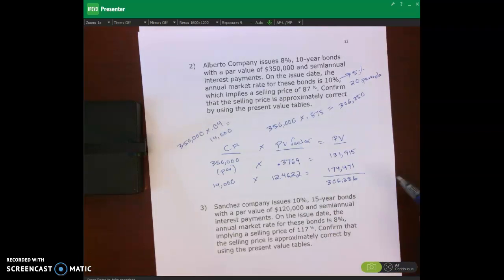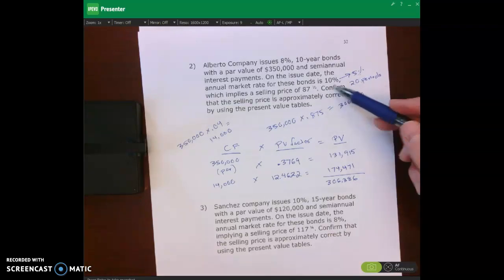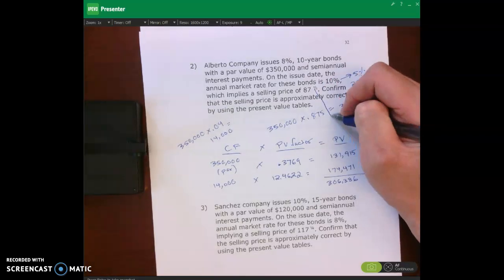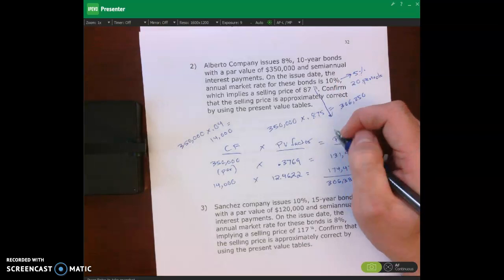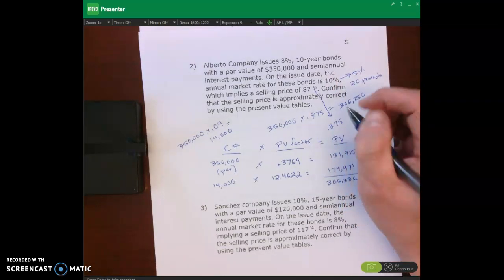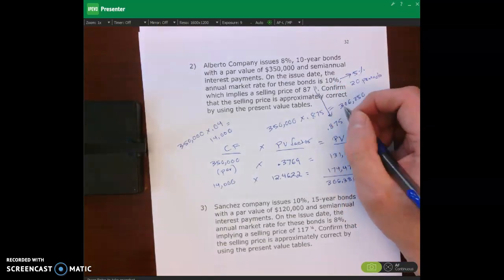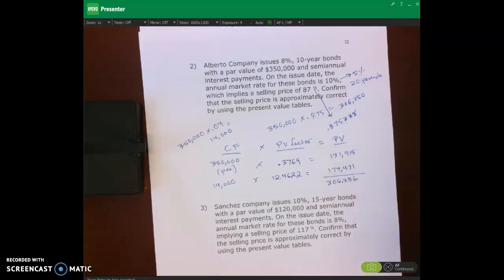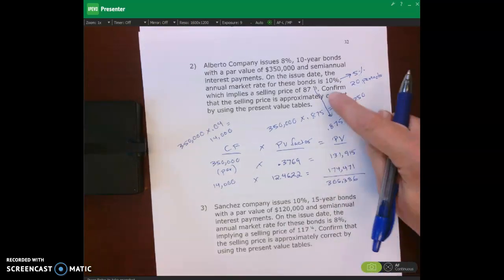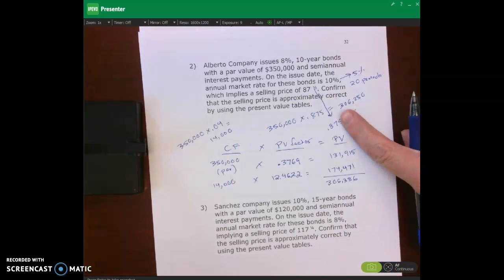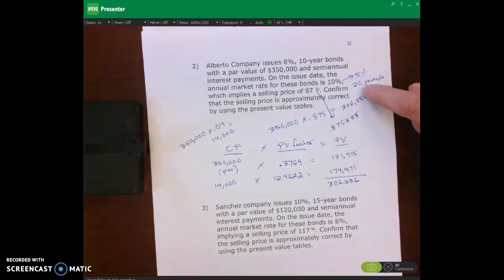This is the price of the bond. And you can see that is pretty close to what we calculated right over here. Now, why do we have a difference? We have a difference because really, this is truncated. It's really 0.875, right? 388. That is the true percentage. And so I just truncated to 0.875, stop there, multiply it times the par value, and that's why it's 306,250 and not the 306,386. It's a little bit off. It's just a rounding issue.